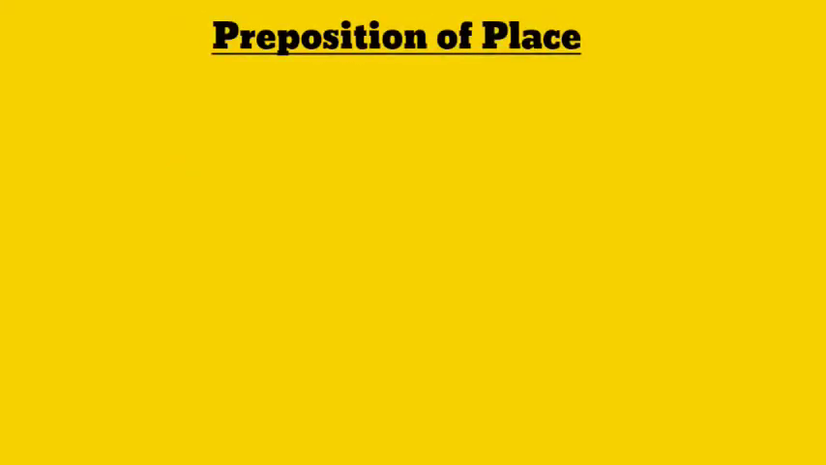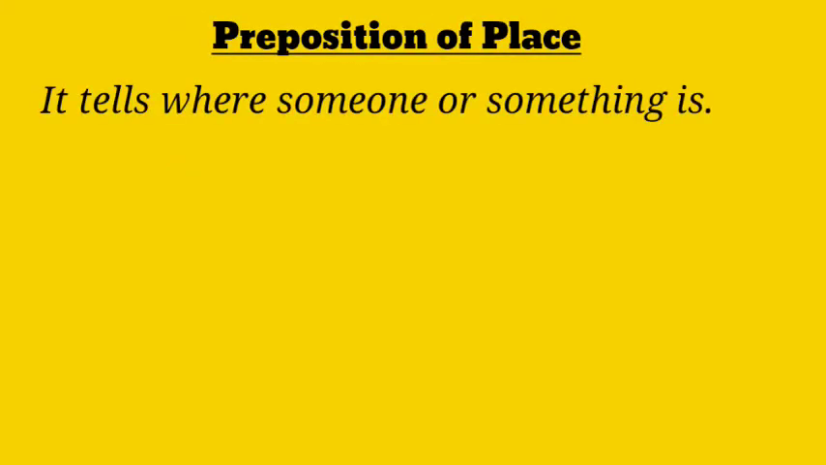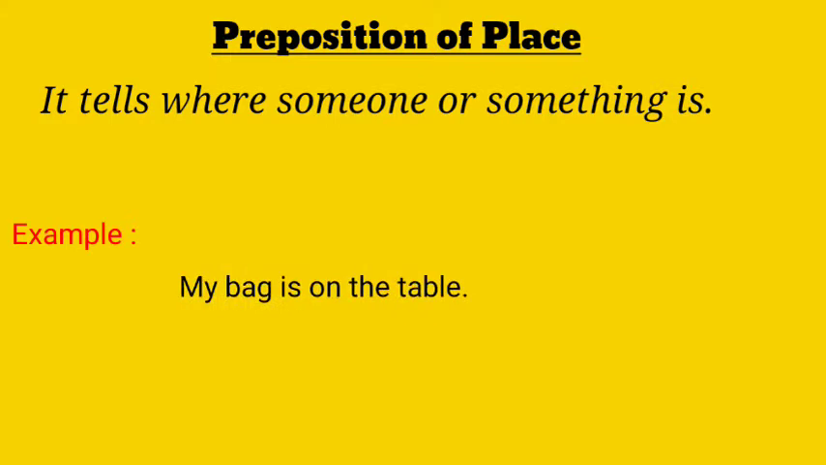Preposition of place. It tells where someone or something is. For example, my bag is on the table. Here, the preposition on shows where the bag is.